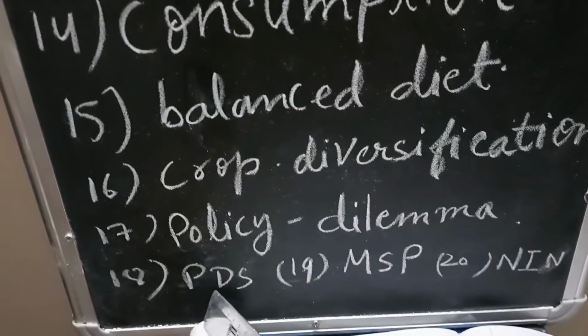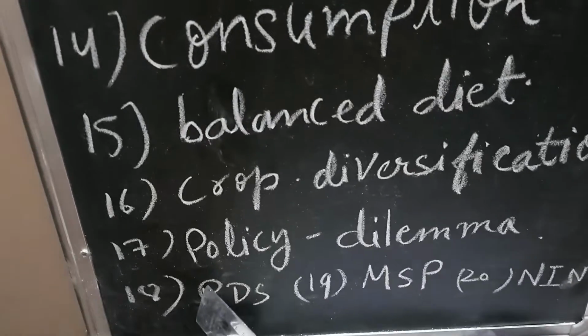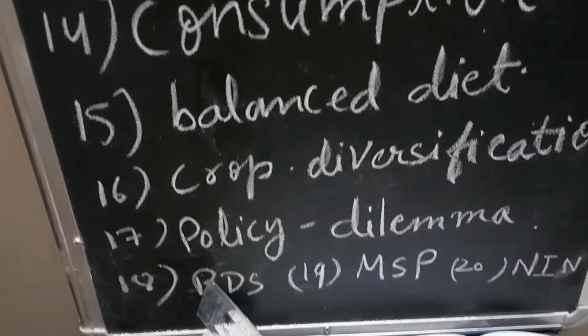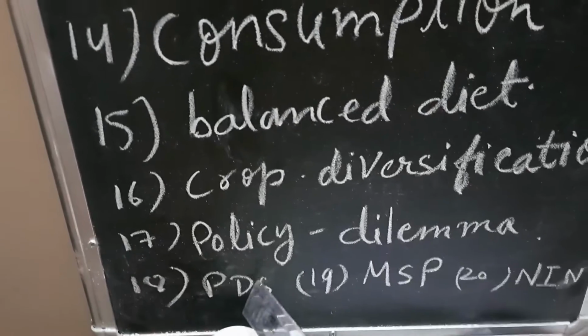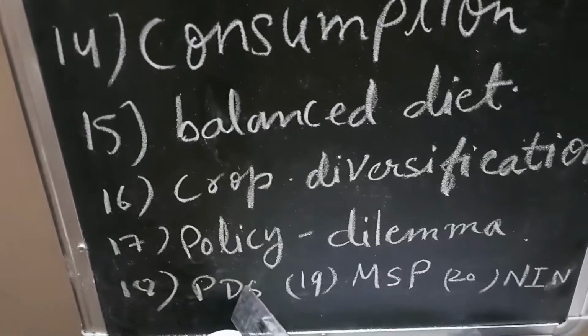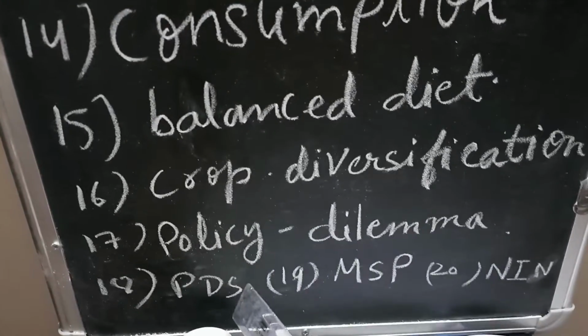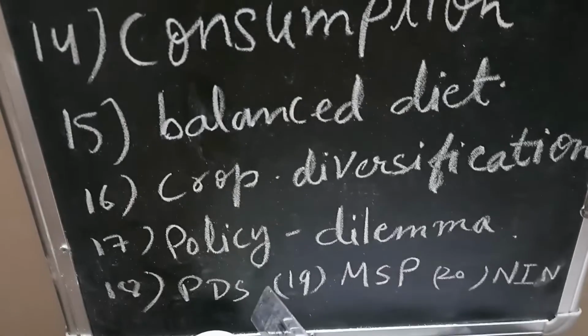Now there are some abbreviations given in this chapter. PDS. PDS is the public distribution system. We have some ration shops which are giving food to poor people at a low cost, at a subsidized rate.